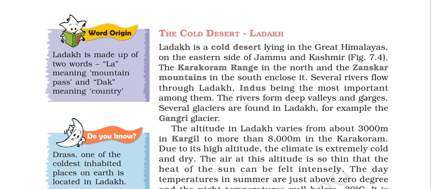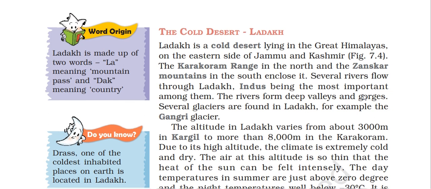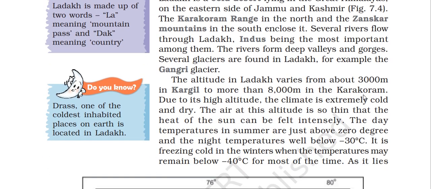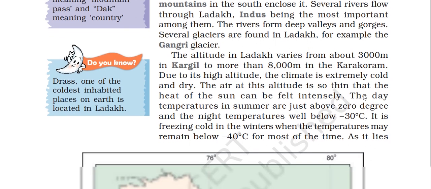The Karakoram range in the north and the Zaskar mountains in the south enclose it. This is Ladakh, above is Karakoram, below is Zaskar, on the eastern side of Jammu and Kashmir. Several rivers flow through Ladakh, the Indus being the most important, from the valleys and the gorges. Several glaciers are found in Ladakh, for example, the Gangri glacier.